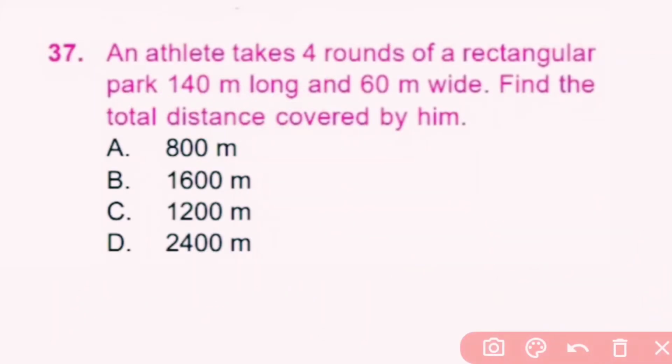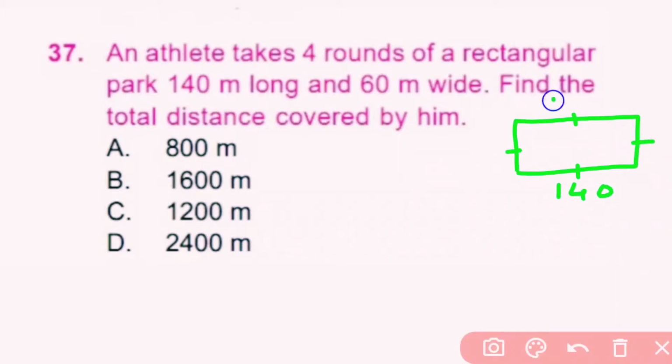Question number 37. An athlete takes 4 rounds of a rectangular park 140 meter long and 60 meter wide. Find the total distance covered by him. Suppose this is rectangular. Rectangular means opposite side same.